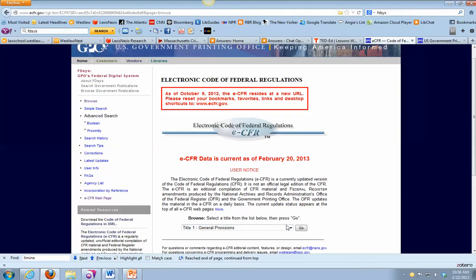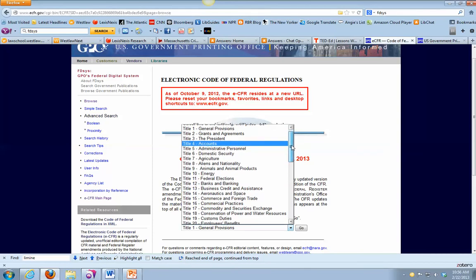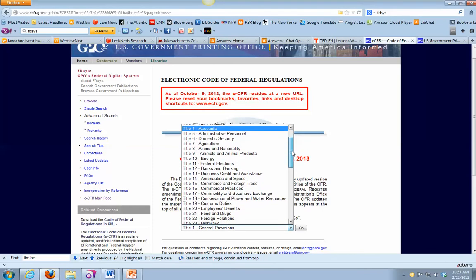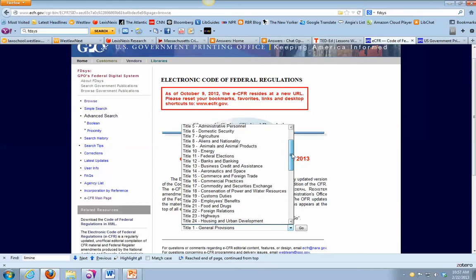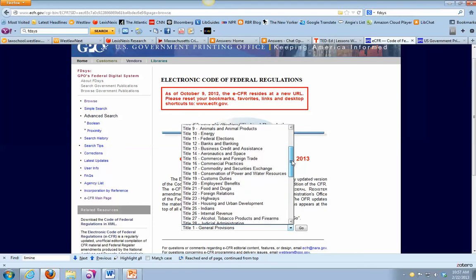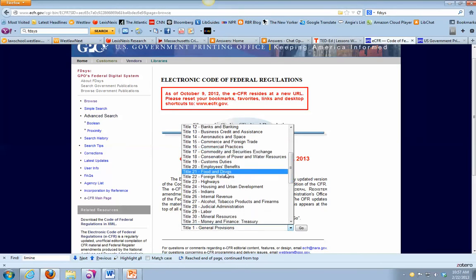So just to show you guys what a regulation looks like, you can see it's laid out by title, right? They don't necessarily align with the statutory titles in the United States Code. Right, so Title 17, Commodity and Securities Exchange, this is where you'd find SEC regs, FDA regs, and Title 21.